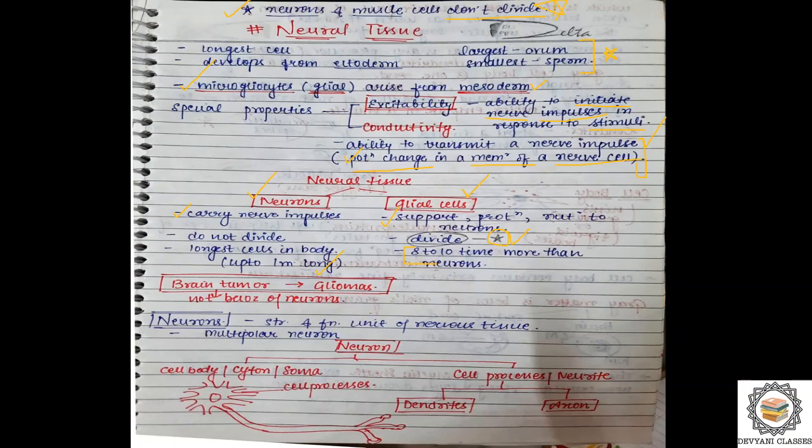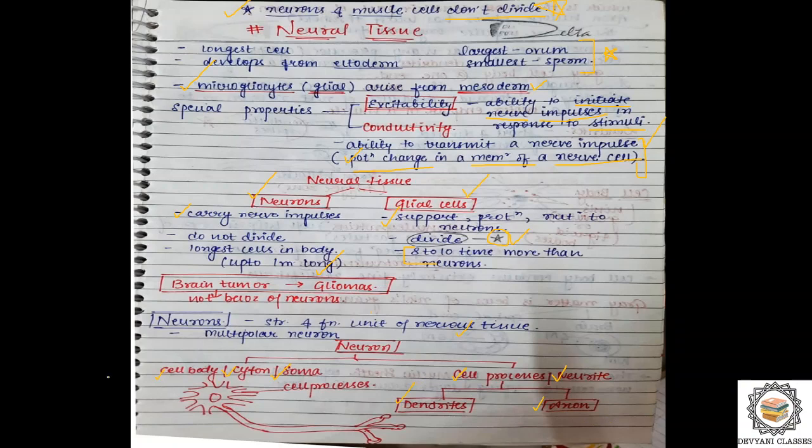Next, neurons, the structural and functional unit of nervous tissue, that we know. Then we have multipolar neurons and bipolar neurons. We'll talk about this also. The parts of a neuron are divided into the cell body, which is also known as cyton, also known as soma, so three different names for the same thing. Then we have cell processes, also known as neurites, which are divided into dendrites and axons.